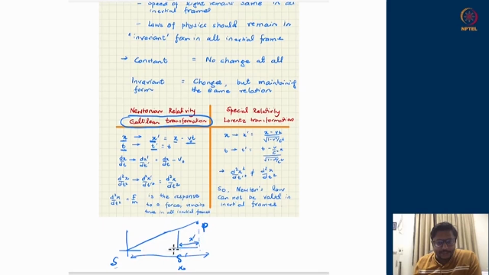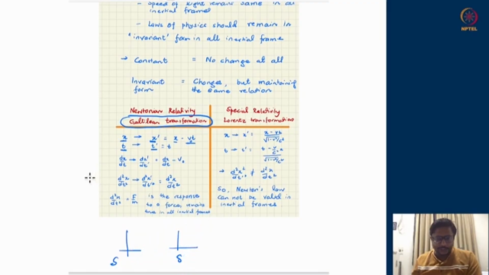Now, as the frame S primed is moving towards the point, its distance gets shorter and shorter over time. So whatever was x, the distance of the origin from the projection of that point would get shorter and shorter. That is how x primed is equal to x minus v naught t is written. Okay.